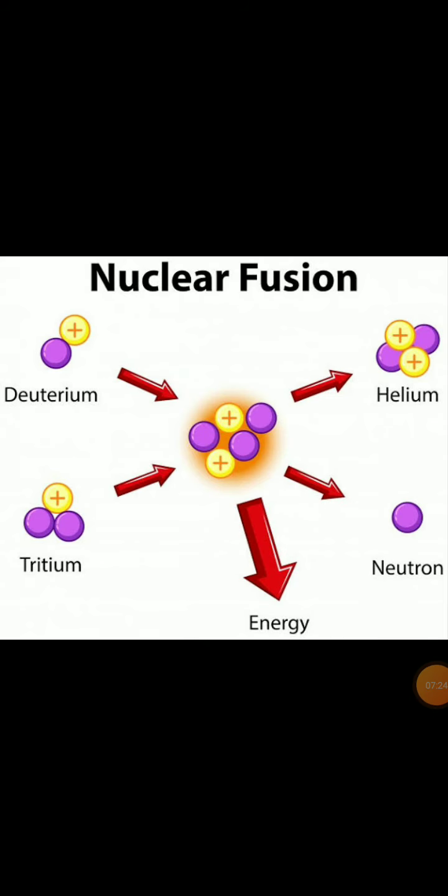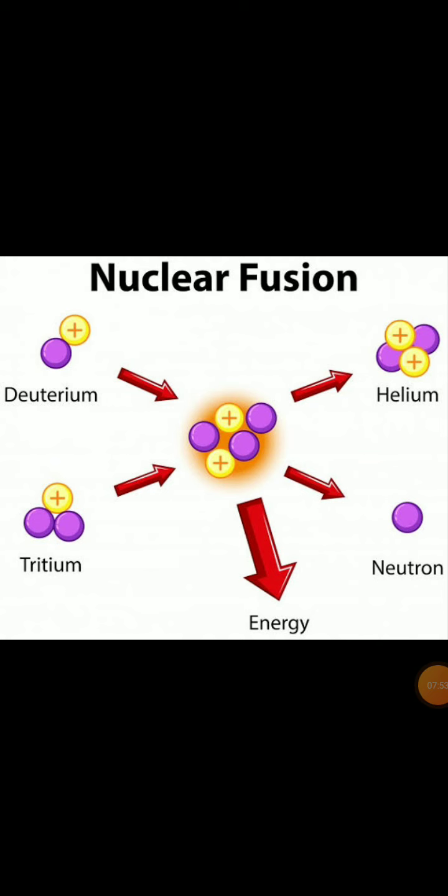When we talk about nuclear fusion, it is combination, when two things combine with each other. Two lighter nuclei combine with each other and form a nucleus, and at the same time a neutron is released and heavy energy is also released. So this is nuclear fusion. Let us take an example and learn it.